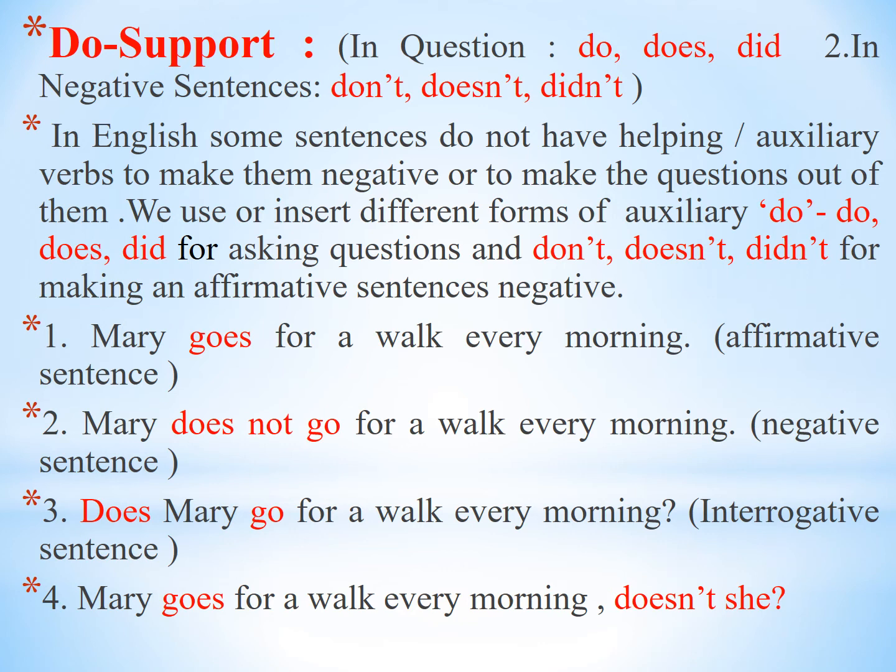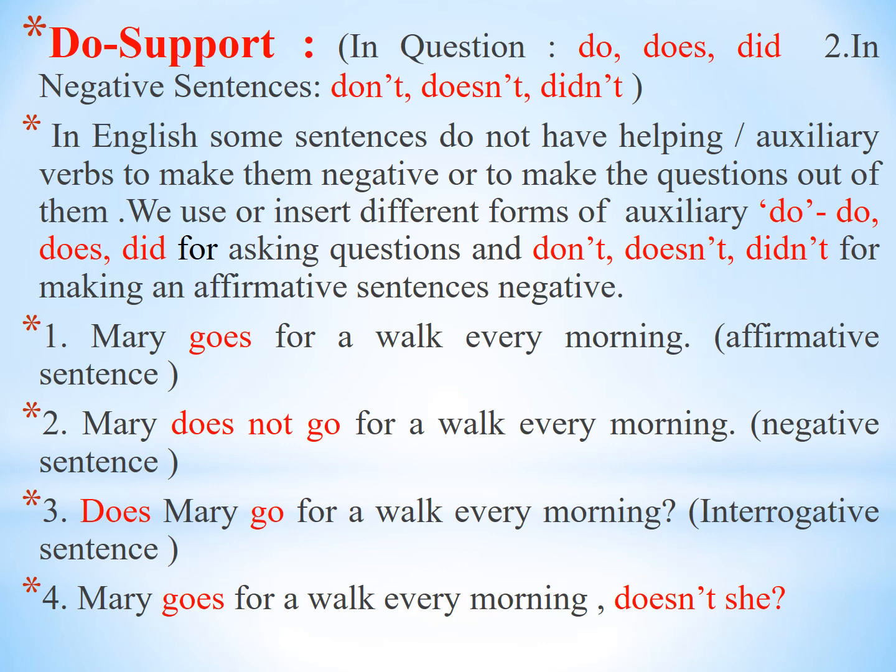Here does is the helping verb and go is the main verb. Between the auxiliary verb does and the main verb go, we add not. Thus we make this affirmative sentence into a negative sentence. Mary does not go for a walk every morning. This is the negative sentence of the affirmative sentence, Mary goes for a walk every morning.